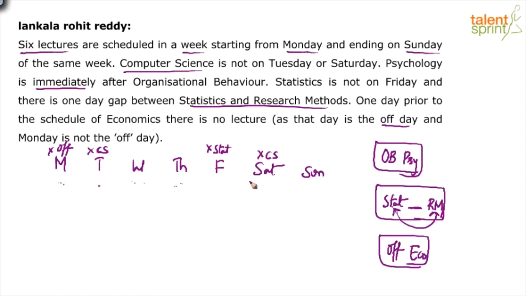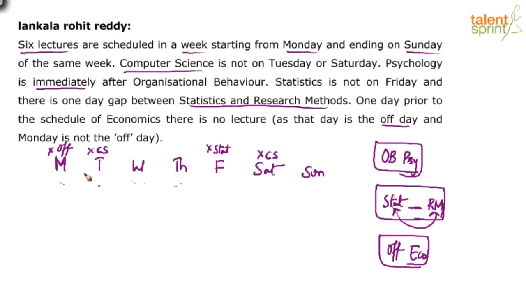But then Thursday, Friday, Saturday can have stat-rm or rm-stat. Similarly, Friday, Saturday, Sunday will have both the possibilities. So again, too many possibilities, which is again true for the last point as well. If you look at off in economics, there are multiple possibilities. Like if you see the first point that we have here, OB followed by psychology and off followed by economics, both are similar. We only know that these two have to come together, but the advantage in off followed by economics is that we know that off cannot be Monday. So at least one case is ruled out.